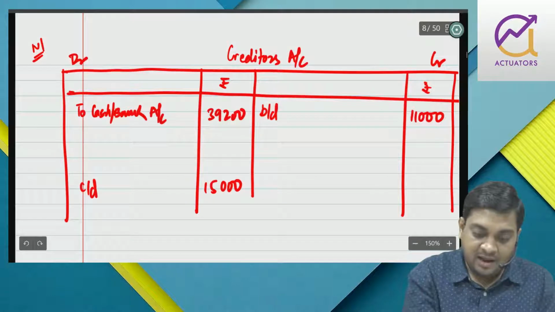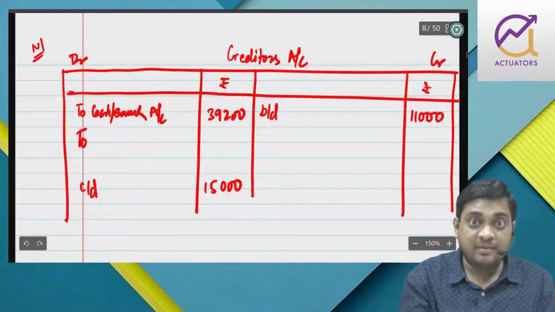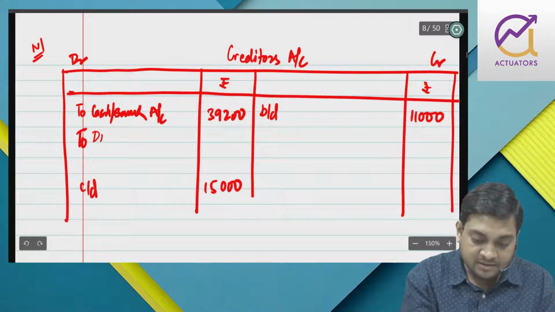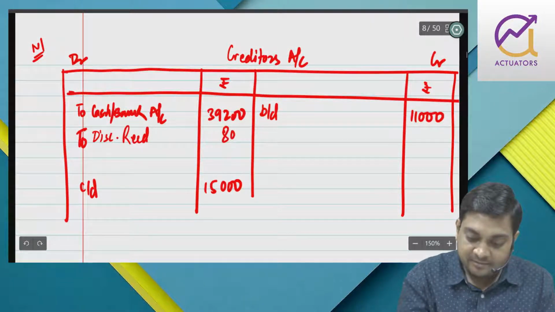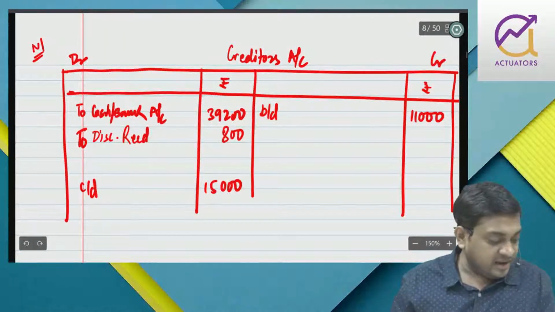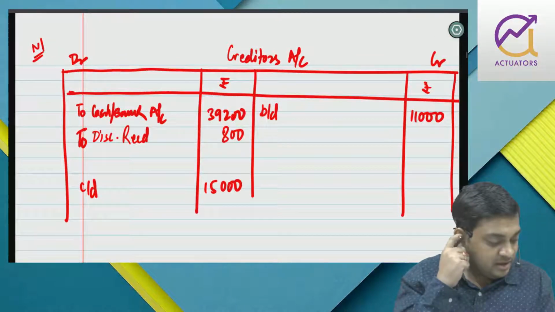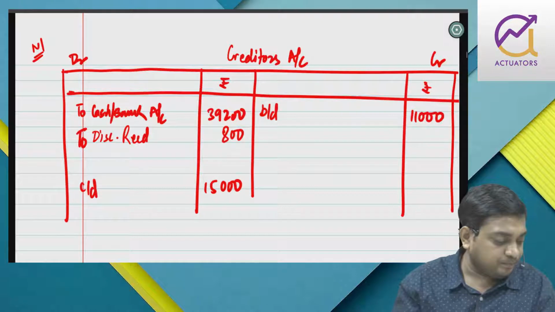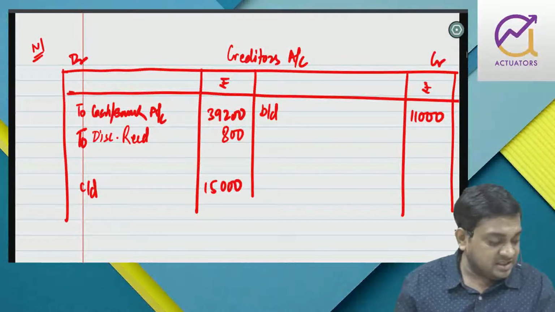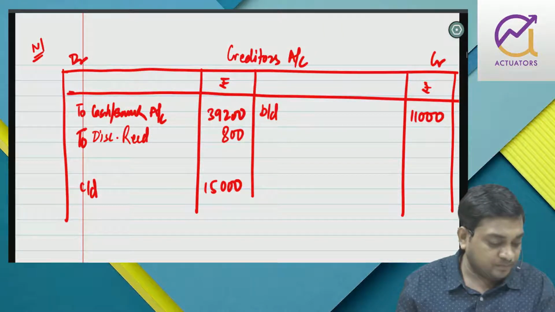39,200 has been paid to the creditor of 40,000 in full settlement. So automatically I get discount received 800. Freight inward will not come here. Drawings will not come here. Payment for office furniture will not come here. Investment will not come here. Miscellaneous receipts have no role.